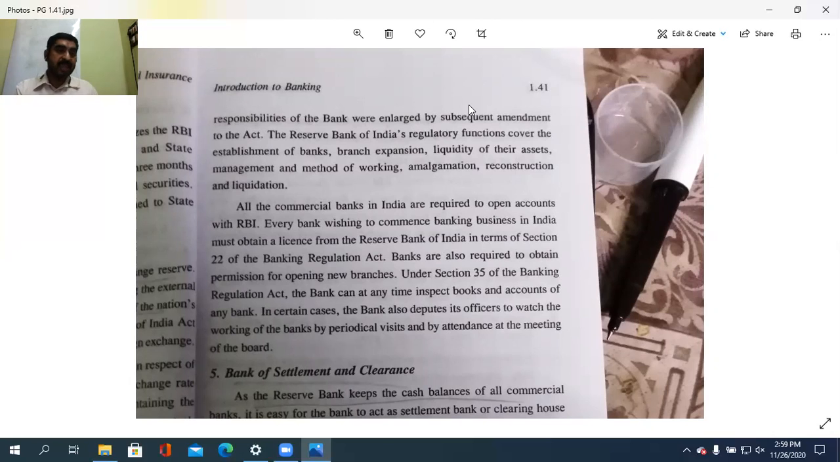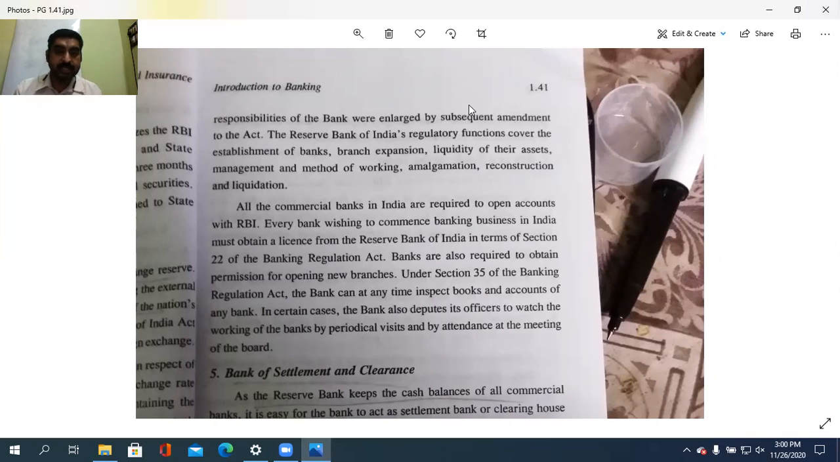So these are the main functions as a banker to all the banks. One thing is they have complete control, the entire supervision and control over all the commercial and cooperative banks. These commercial and cooperative banks and all other banks need to follow the rules and regulations of the RBI. The Reserve Bank of India's regulatory functions cover the establishment of banks, branch expansion, liquidity of their assets, management and method of working, amalgamation, reconstruction, and liquidation.